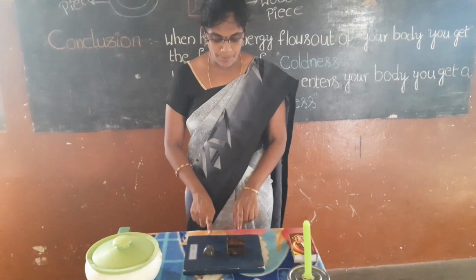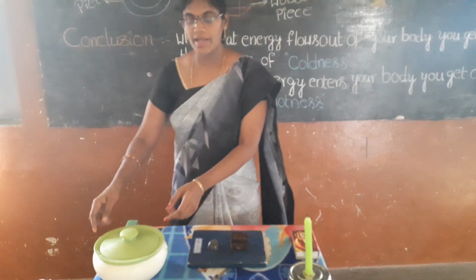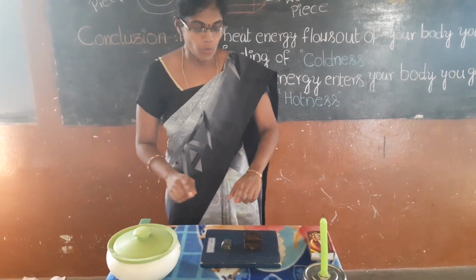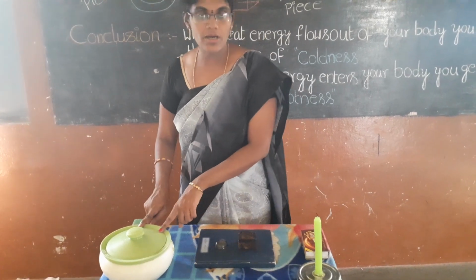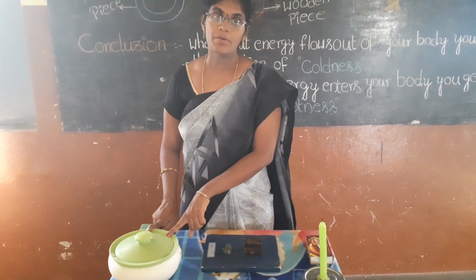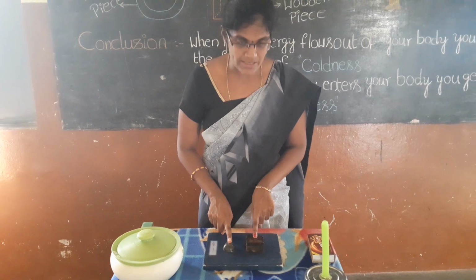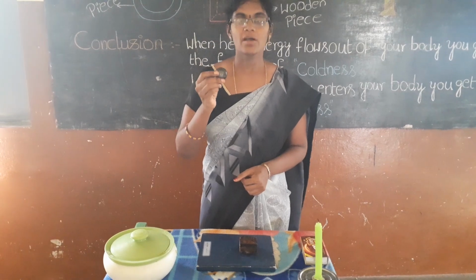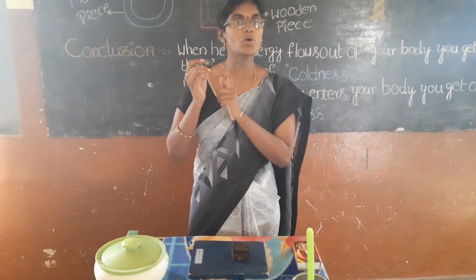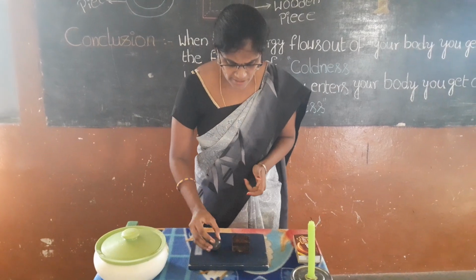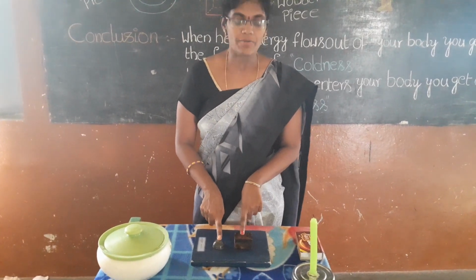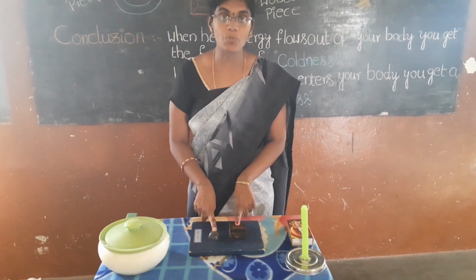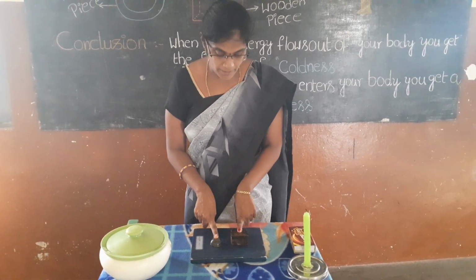Now when we keep these two pieces into an ice box, they lose their heat energy and they become cold. We kept these two pieces into the ice box for the same period of time, but when we touch these two pieces, the metal piece is colder than the wooden piece. Why? Because metal is a good conductor of heat. When we touch these two pieces, heat transfers from our body to the metal piece and the wooden piece.